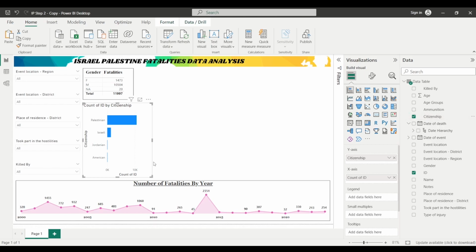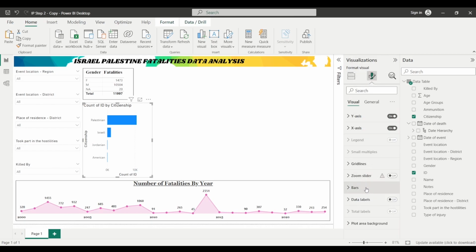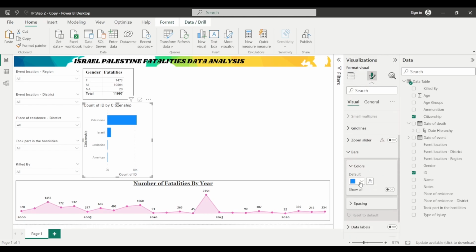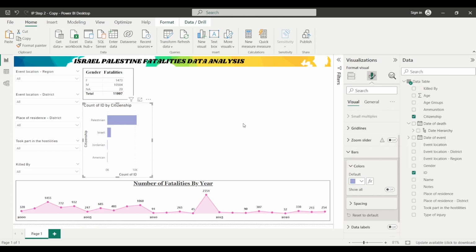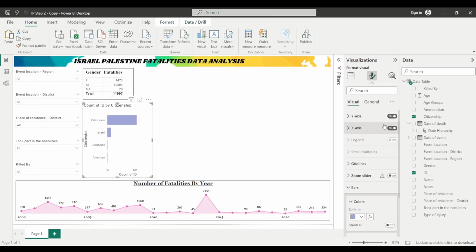Now there is some formatting that I want to do in this chart. I will click on this chart, and then click on format your visual, and under this bar section I can change the color, and let's select this color. Fine. Under the y-axis, let's change this y-axis to off.